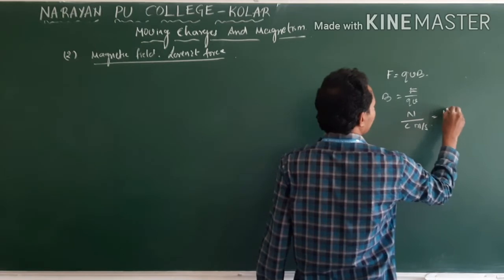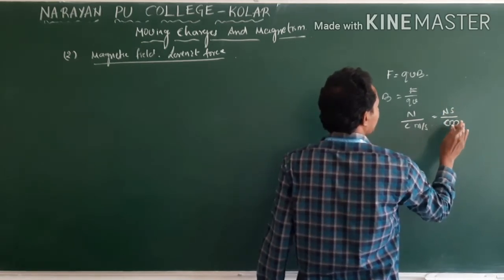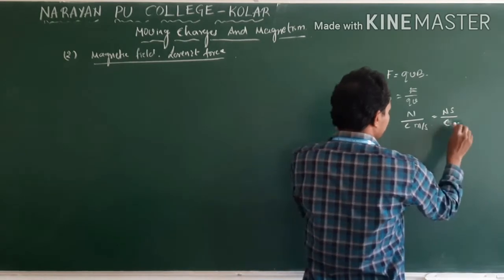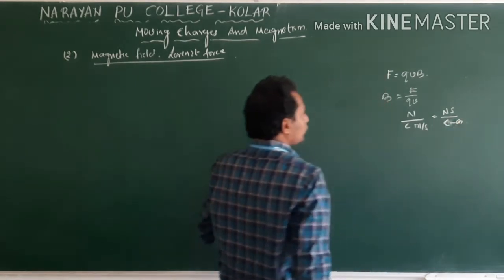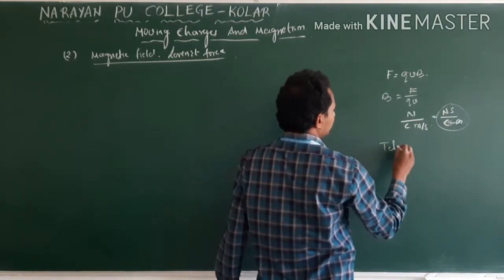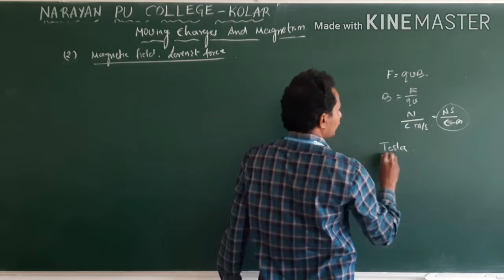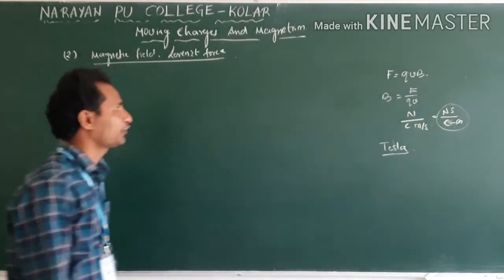This is equal to Newton second by Coulomb meter, not centimeter. Clear? So this we call Tesla. This is the unit of magnetic field.